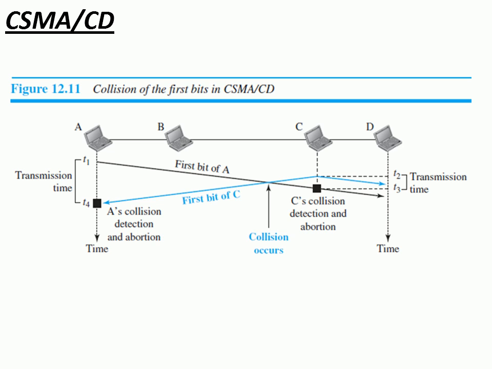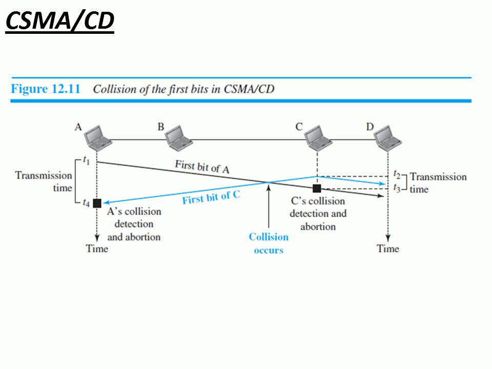Why? Because it is unaware of the other stations, whether they have sent data or not. C just wants to send data, and it found the transmission medium free, so it starts sending its data. As you can see, the 2 lines are shown here, the first bit of A and the first bit of C, by the black line and the blue line. They will collide at a particular time, consider it T4 or T5.